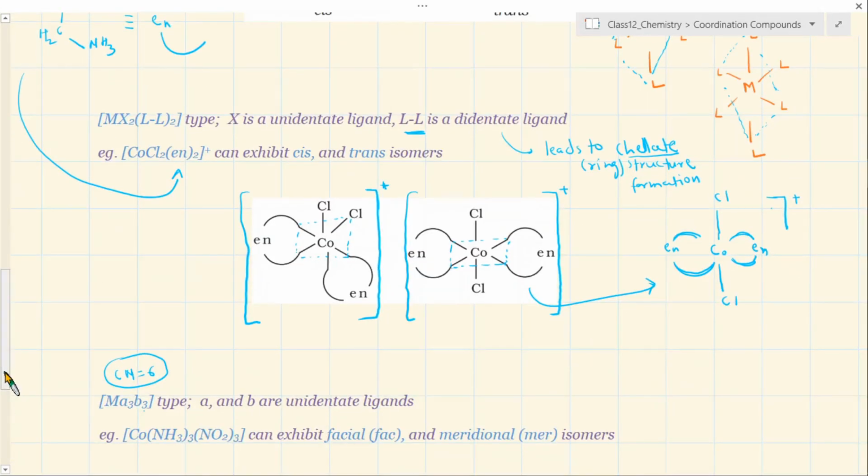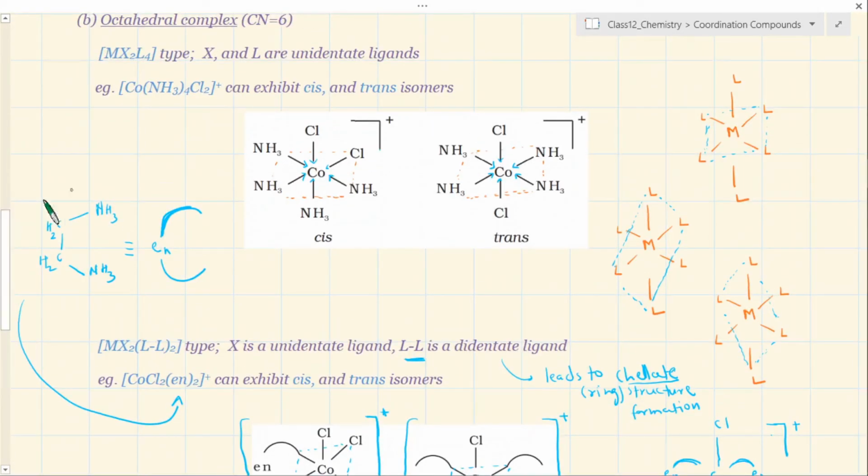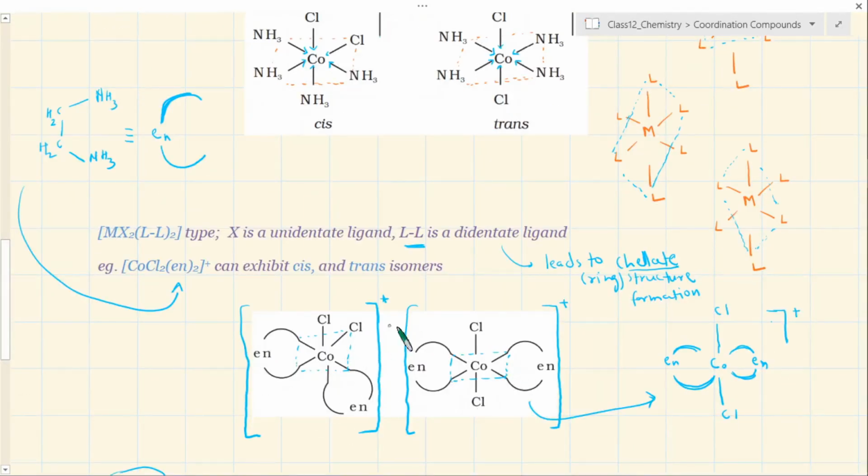We have discussed this closed structure of octahedral complex where in the previous example, suppose if you have taken 4 ammonia and simply, no, I'm sorry, not this one. Yeah. If you replace the 4 ammonia by 2 ethylene diamine ligand just to create a closed structure. Here also you got the cis and trans type of isomerism. Okay, if you look at the chlorine's position here, that is cis, here is trans. Same is here, chlorine's position is cis and this is trans.